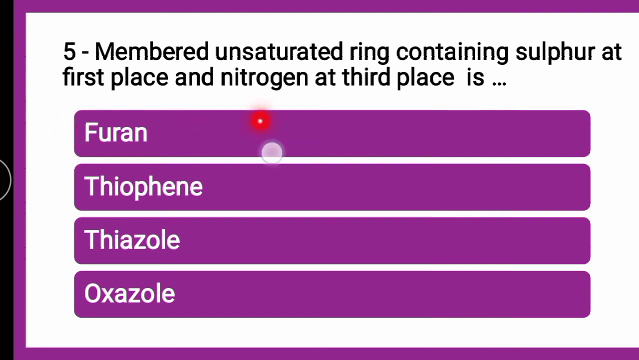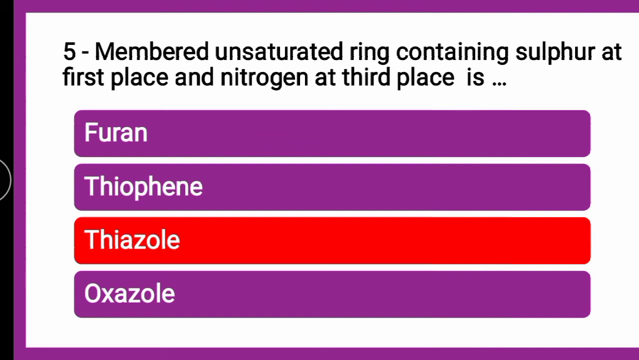Whether it is furan, thiophene, thiazole or oxazole, the correct answer is thiazole. When a 5-membered unsaturated ring is there, as per the discussion the suffix is ole, and it contains sulfur at first place and nitrogen at third place. Thia is for sulfur, aza is for nitrogen, and what about the positions? Sulfur at first and nitrogen at third.